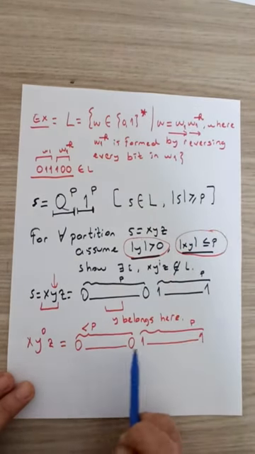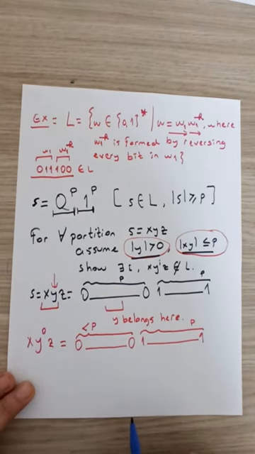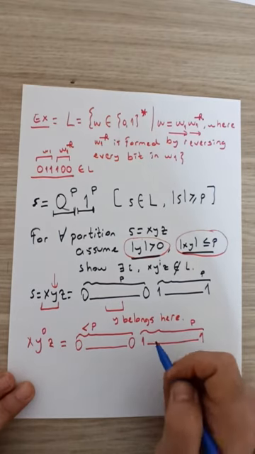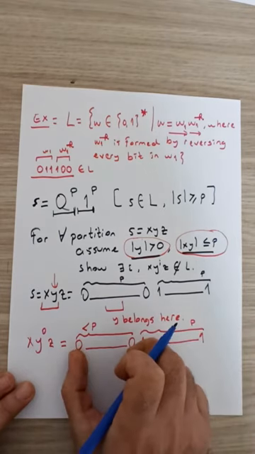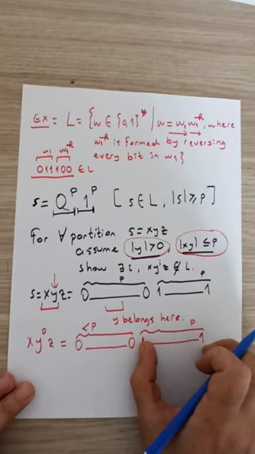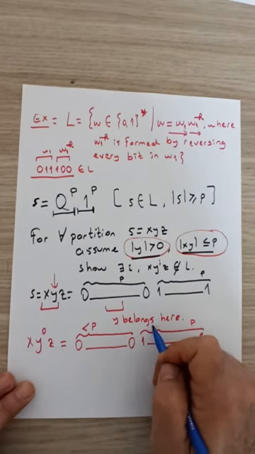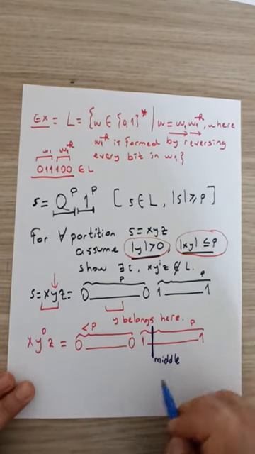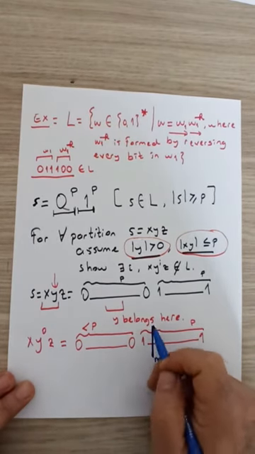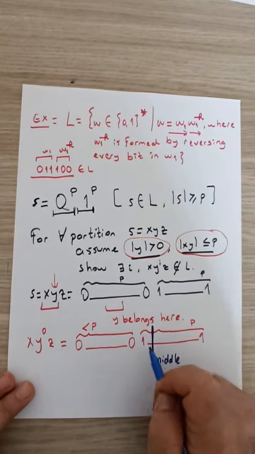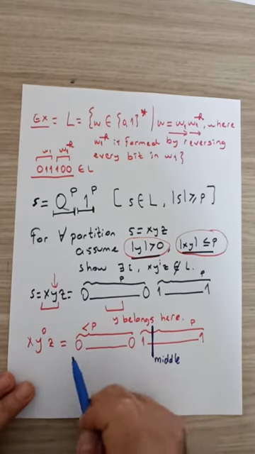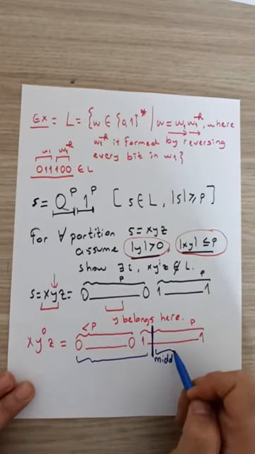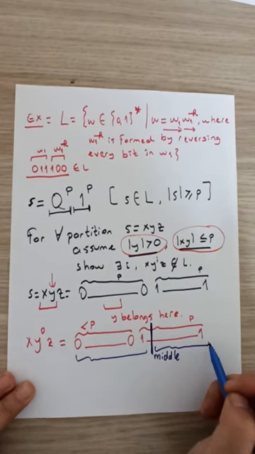In this new string, where should the middle of the string lie? We have less than p zeros and p ones, so the middle should lie along the ones. If we draw this line, the length here should be equal to the length here.